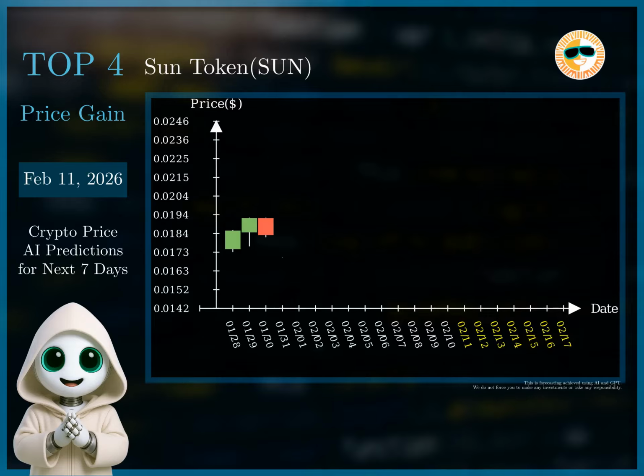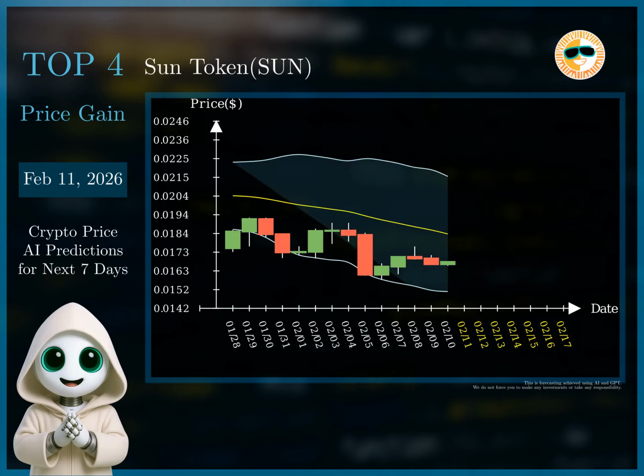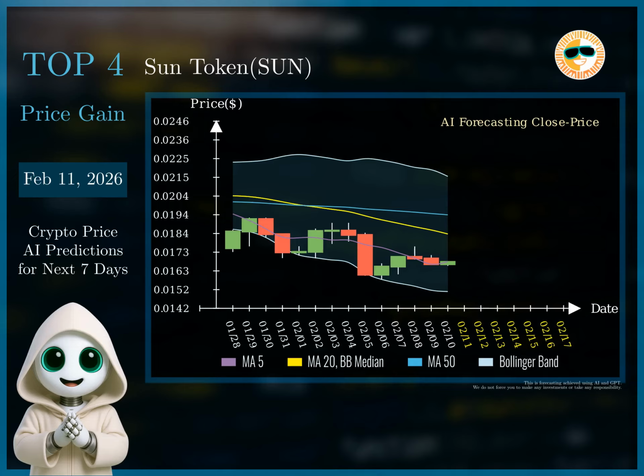Based on the historical data and forecast, Sun token shows a downtrend with increasing volatility. The RSI consistently hovers below 50, indicating a bearish sentiment. The forecast for the next week predicts further price decline, reaching $0.0159. The support price is consistently at $0.0161, and the resistance is at